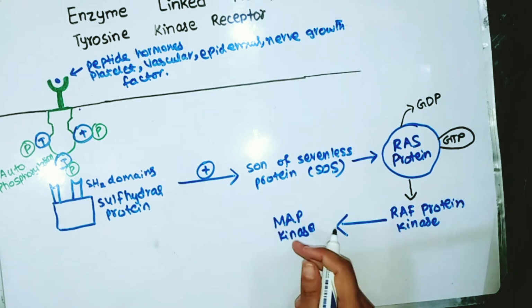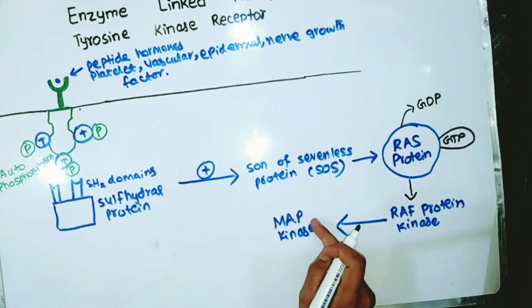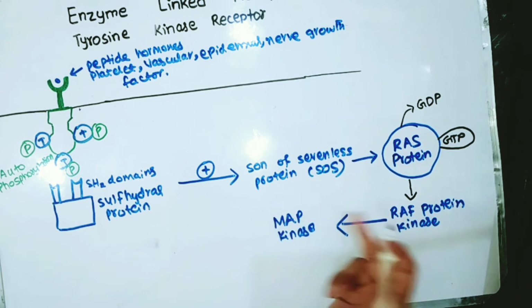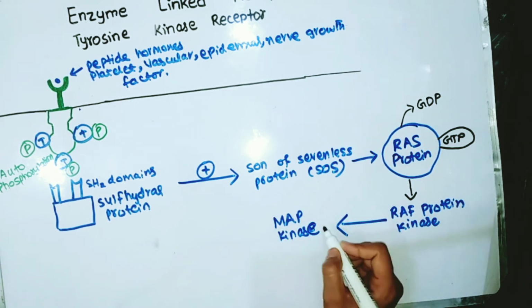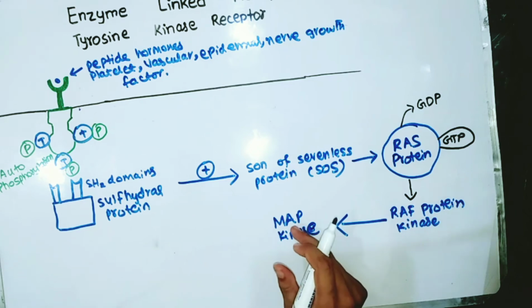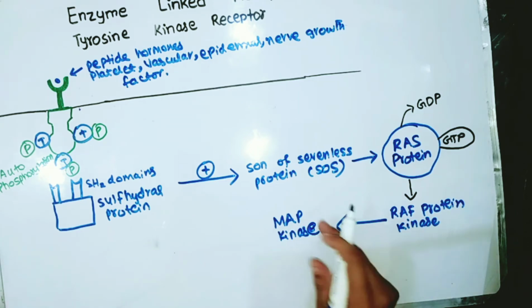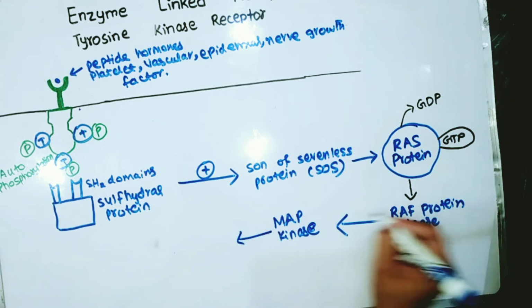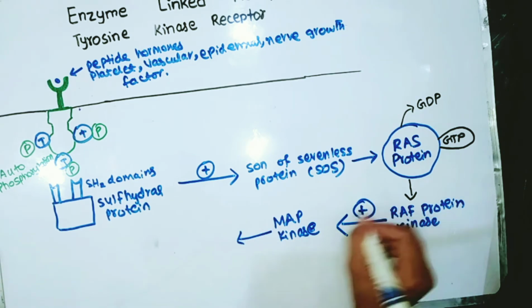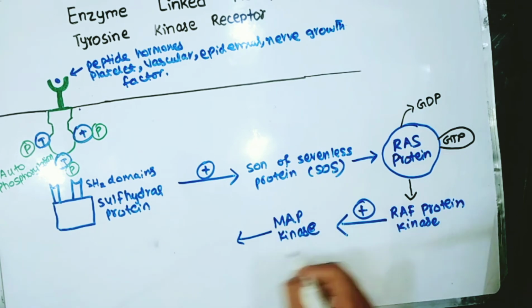MAP means mitogen activated protein kinase. A mitogen is any peptide that induces cell division or mitosis. When MAP kinase is activated by RAF, it phosphorylates different transcription factors.